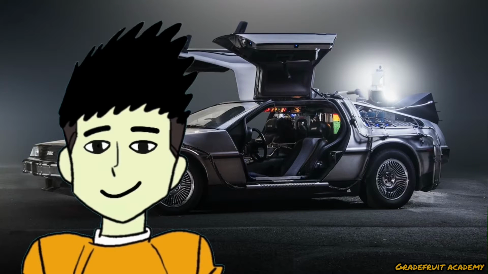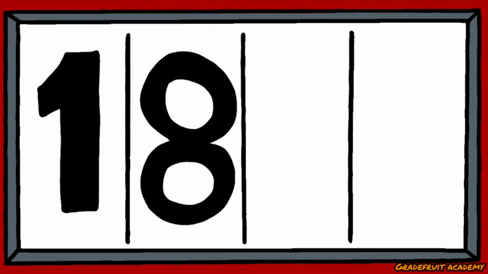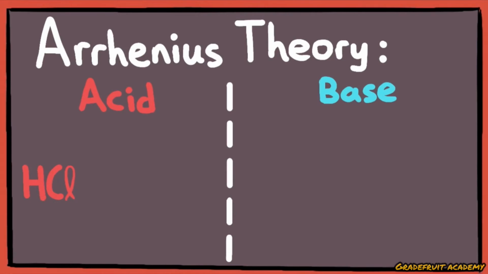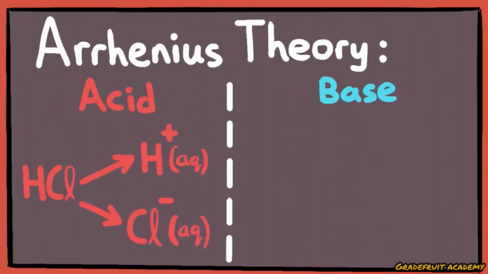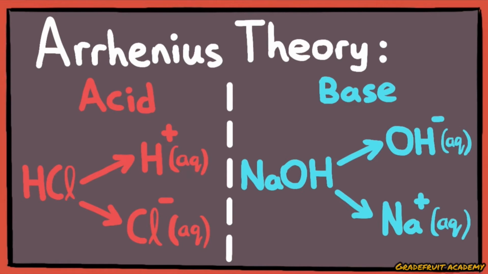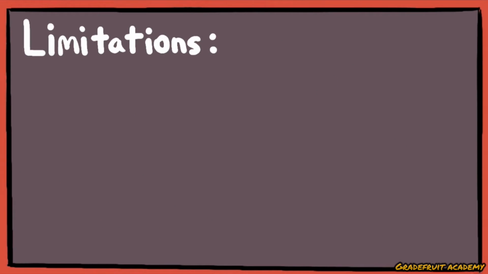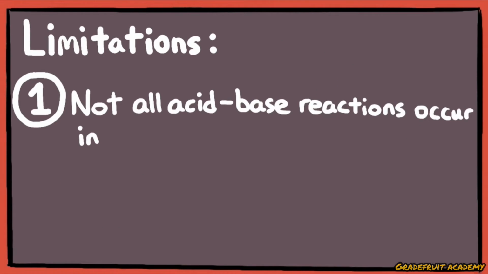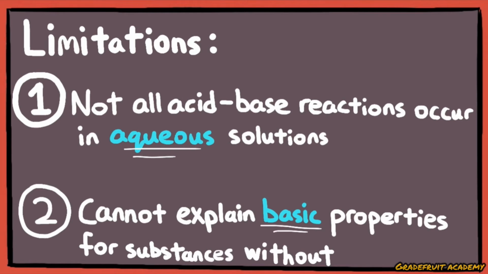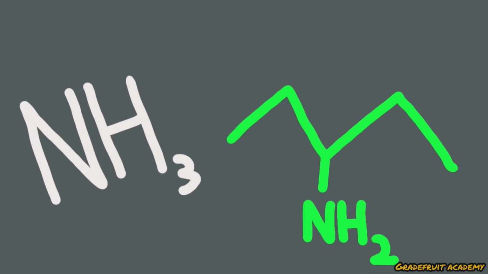I hope you're ready, because we're going to travel back in time to the year 1884. The Arrhenius Theory states that an acid is a hydrogen-containing substance that ionizes and releases hydrogen ions, aka protons, in aqueous solutions, while a base is a hydroxide-containing substance that ionizes and releases hydroxide ions in aqueous solutions. However, this definition restricted acid-base reactions to occur in aqueous solutions only, and it did not account for the basic properties of substances that do not contain the hydroxide group, such as ammonia and organic amines.